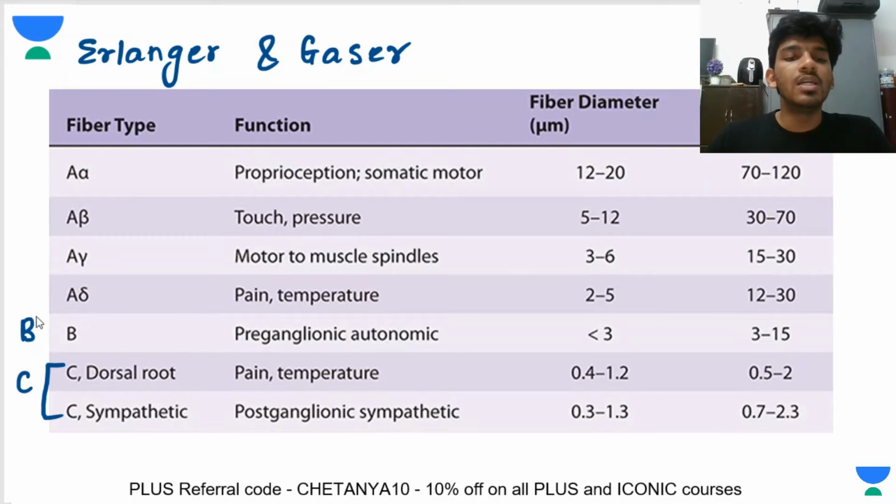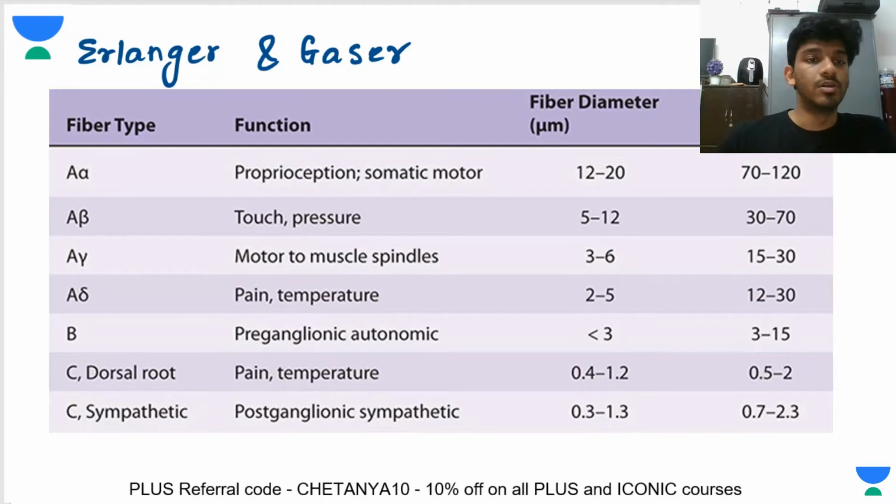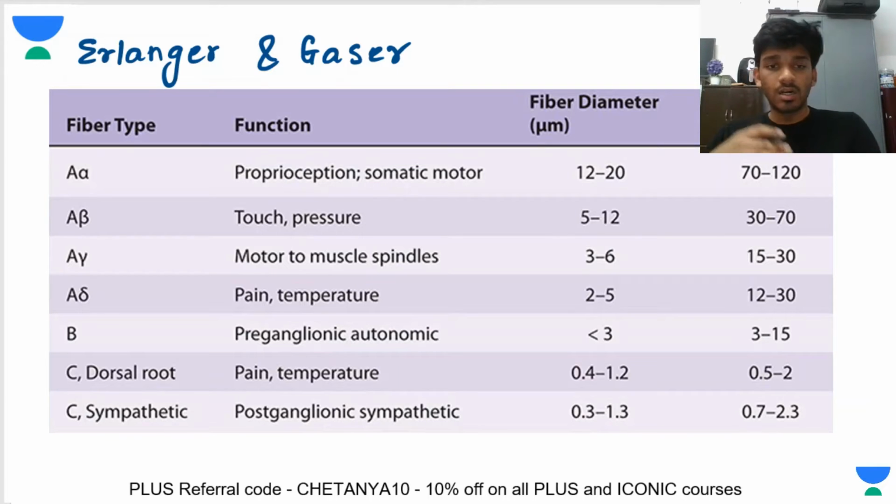So now let's talk individually about each kind of fiber. First of all, you will have to look at the myelination status. What is the difference between A and C kind of fibers? The A kind of fibers are myelinated, whereas the C fibers are unmyelinated.